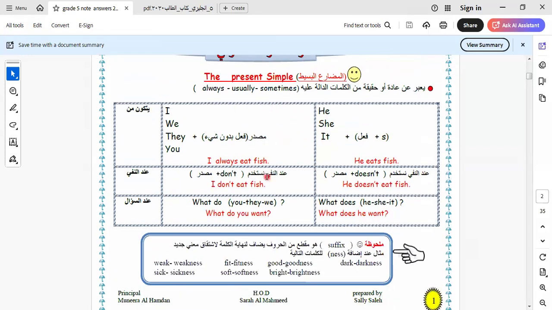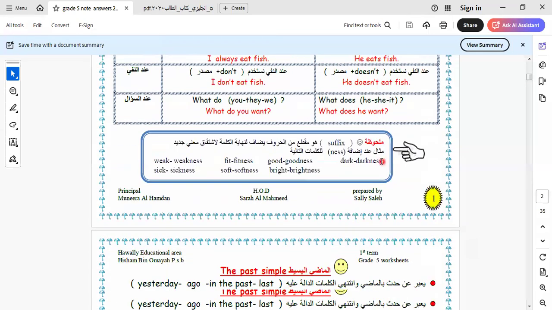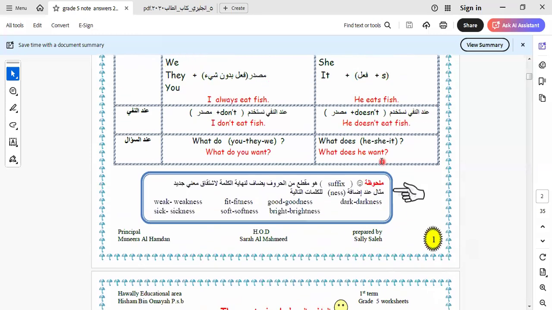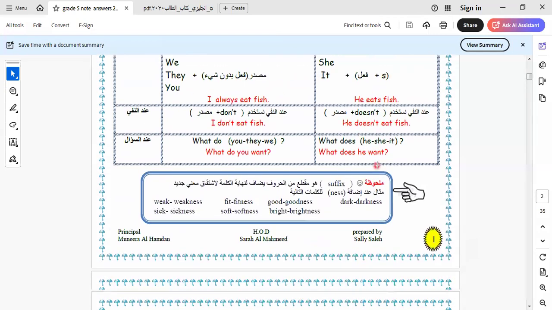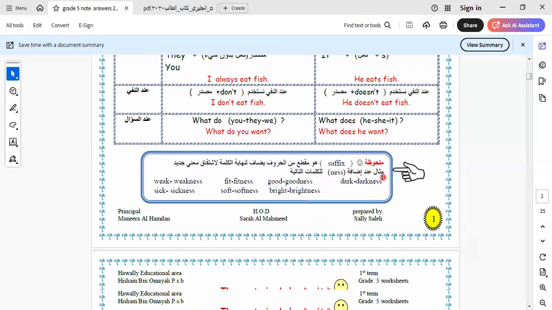Here is the present simple tense. We know the present simple tense by adding s to the verb, and this tense is used to express habits and facts, as we know. And when we use does, we omit the s.